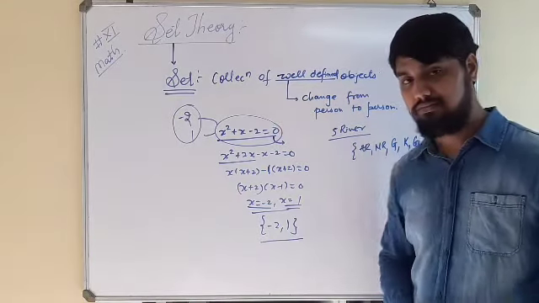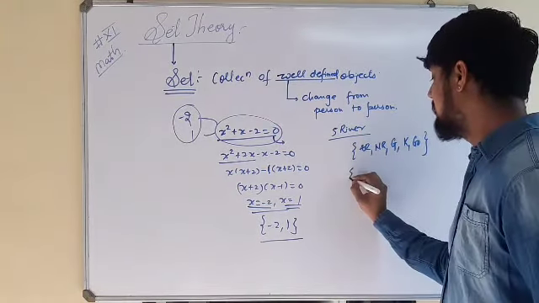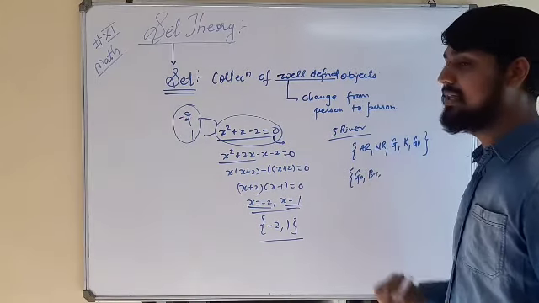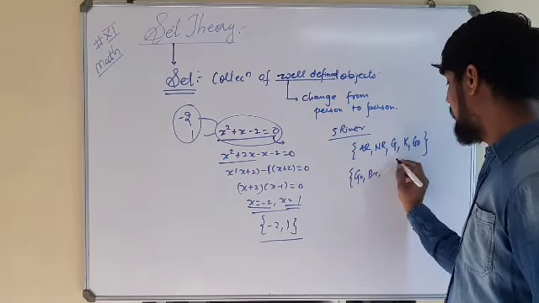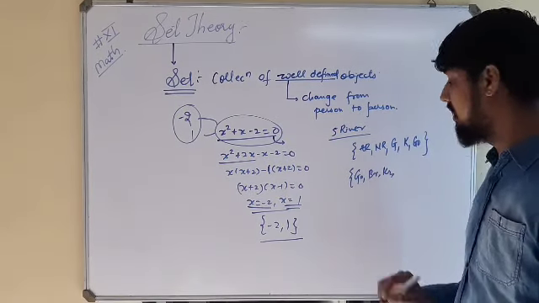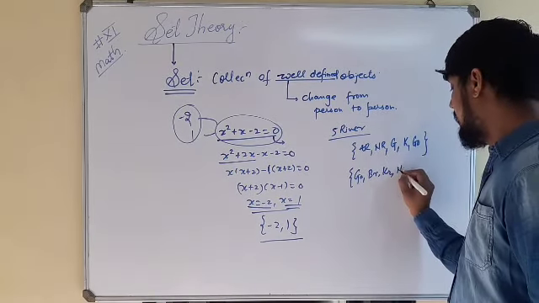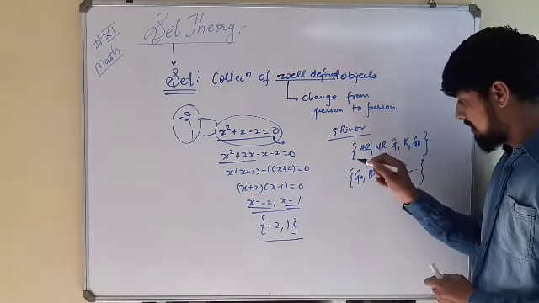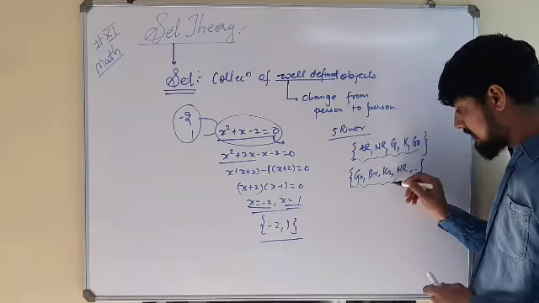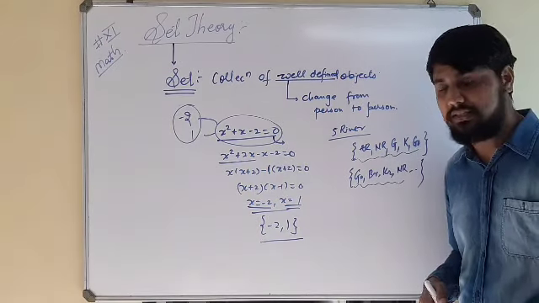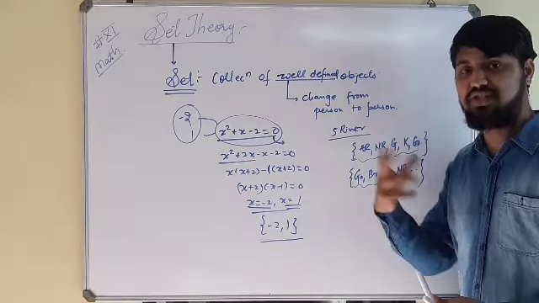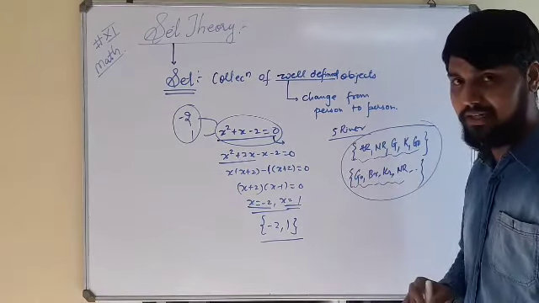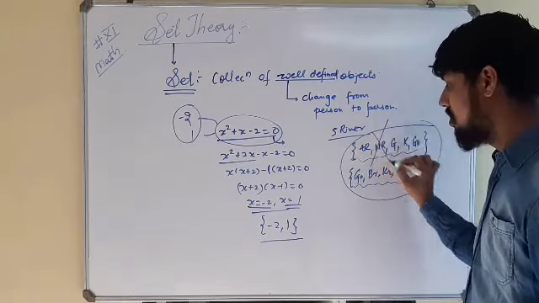If you ask your father or your friend, they will say Ganga is one of the favorite rivers, Brahmaputra is another, Krishna is my favorite river, Nile river is also my favorite. So these are a few rivers, but this collection and that collection do not match. This is varying from person to person. So this collection is not a well-defined collection. So this is not a set.